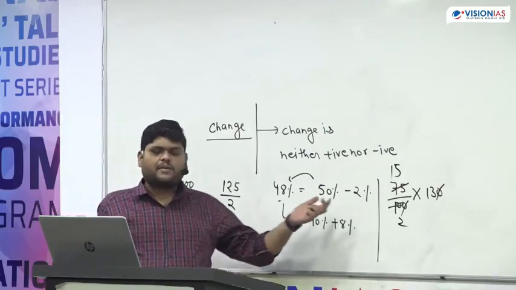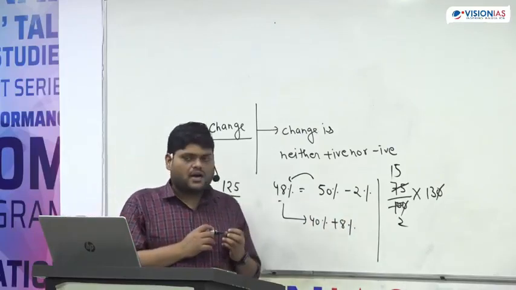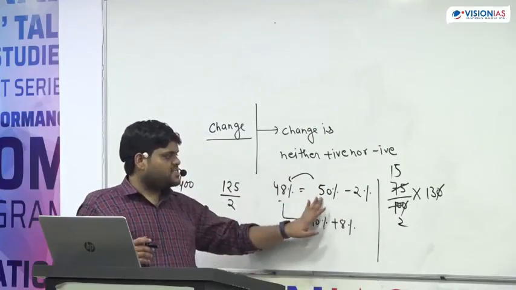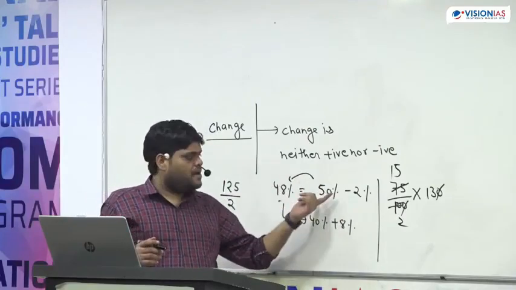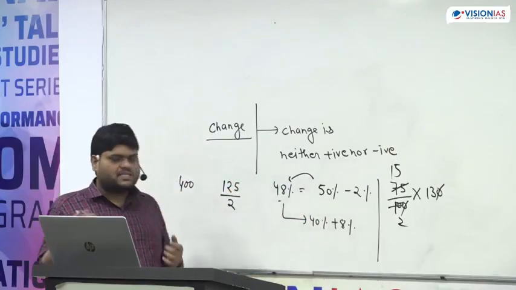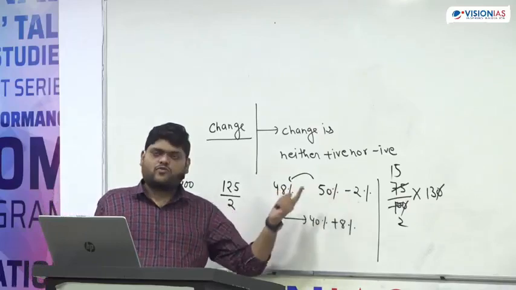Otherwise, it becomes very problematic for me to complete the syllabus. The basic is 50%, because finding 50% of any number is very easy. So that's why this is one way to solve it.